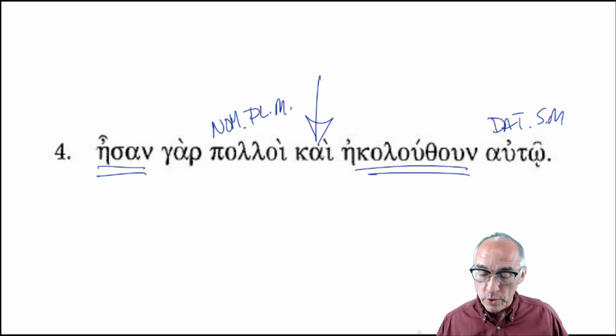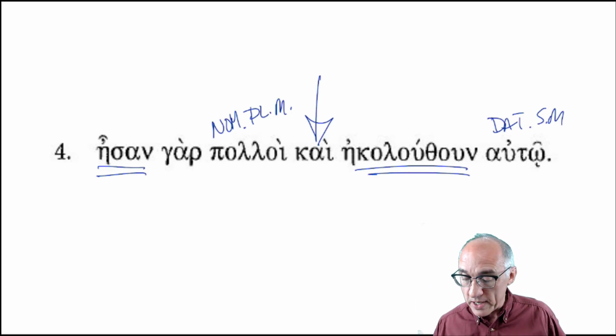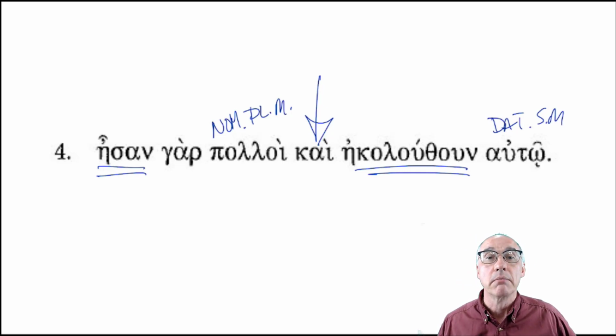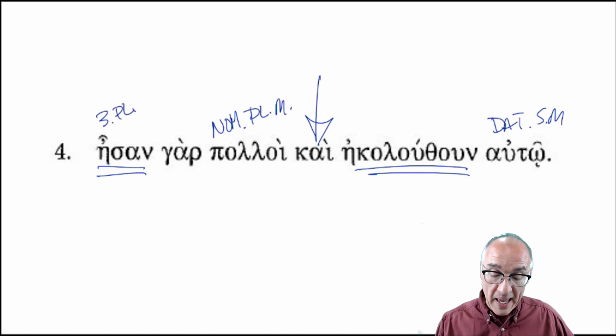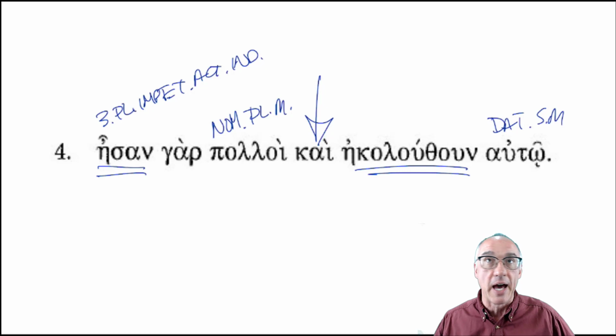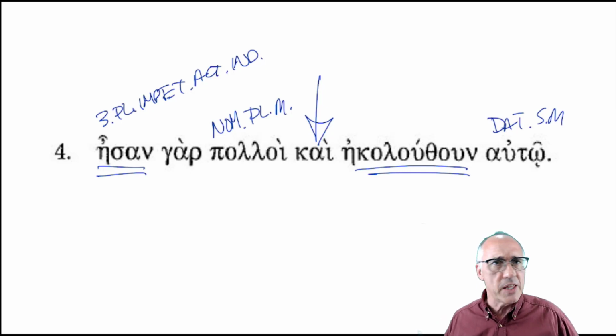With ekoluthun, not surprising to see the dative here. For they were many. Okay, they were many. This is your third person, plural, imperfect, active, indicative. Polloi, again, your substantive use of the adjective. And many, there were many, they were many.